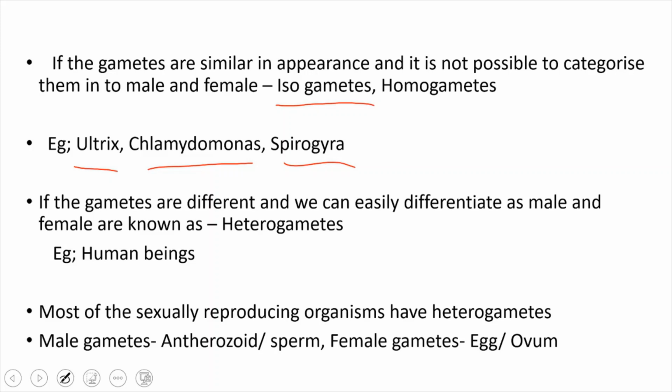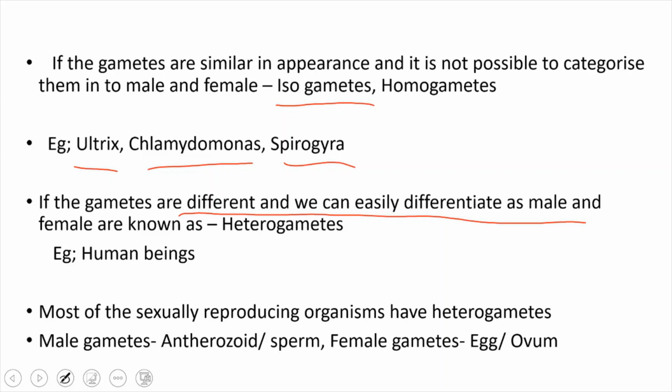In most sexually reproducing organisms, the gametes are heterogametes. That means we can easily differentiate them as male and female. For example, one of the gametes is larger in size and one of the gametes is motile.